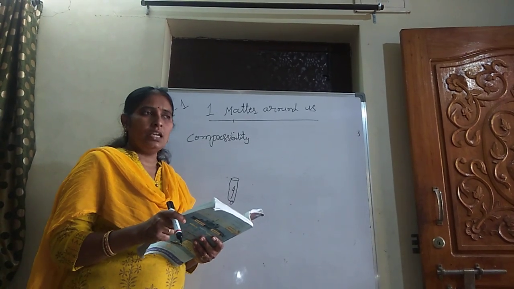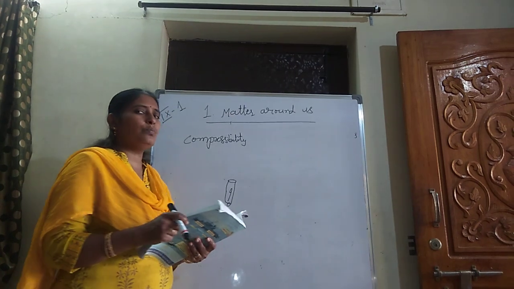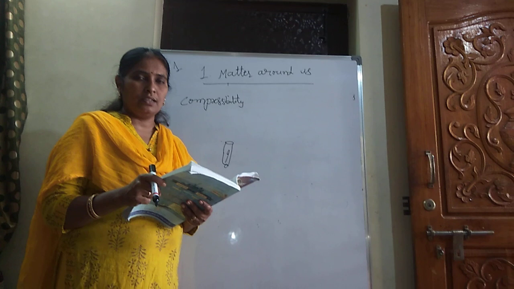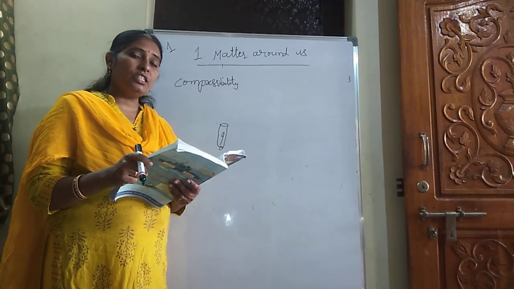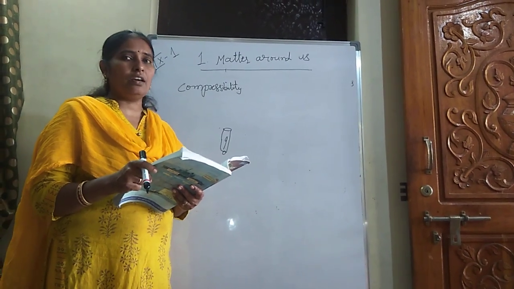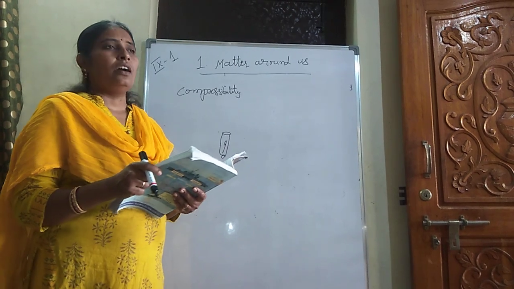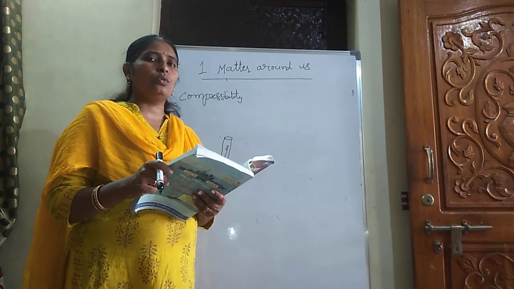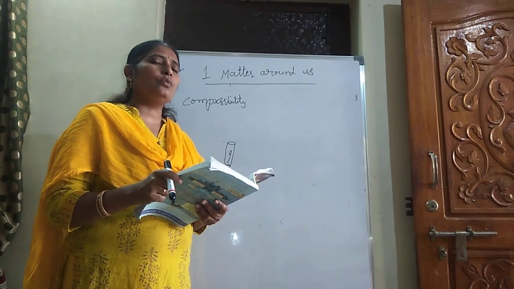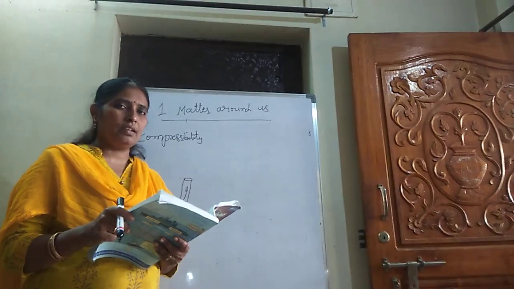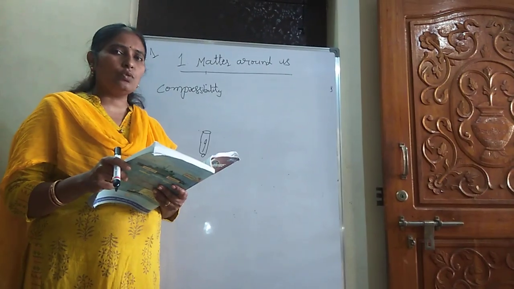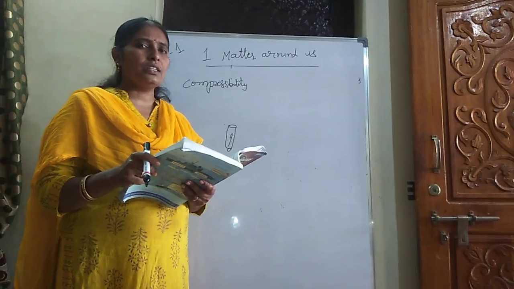Second activity. Now take the same syringe, but it is filled with water. Now you press. When you press, is it easy to press compared to air, or very hard? Now third situation: instead of water, take out the water and put one wooden piece in that syringe, and now you press it. When you press, is it easy to compress or hard?